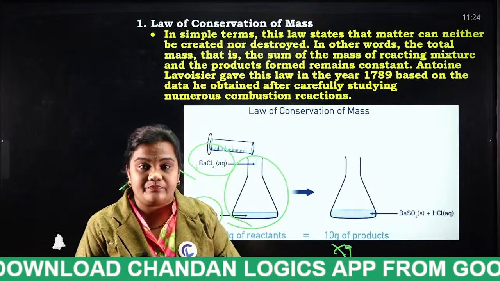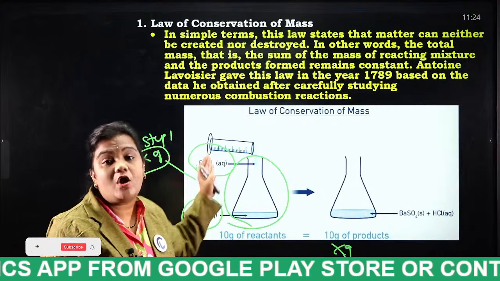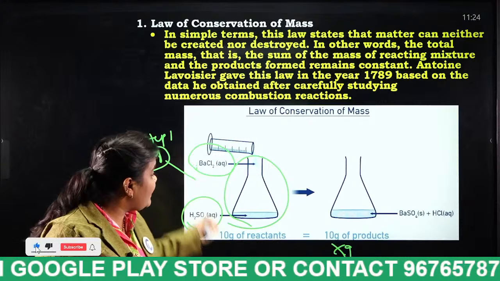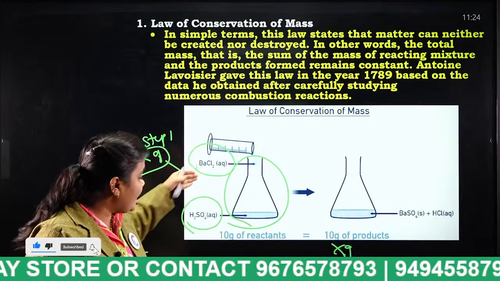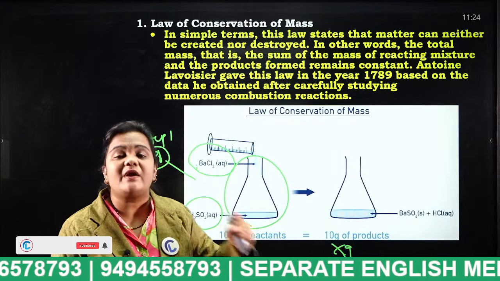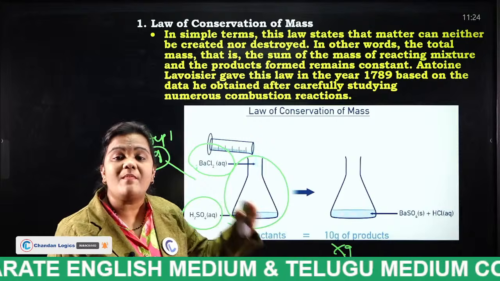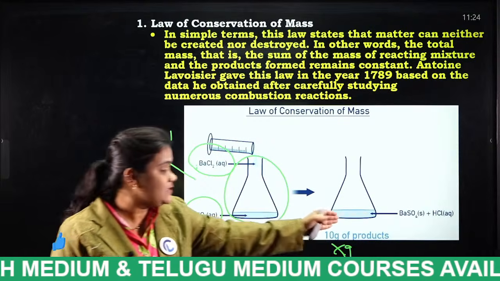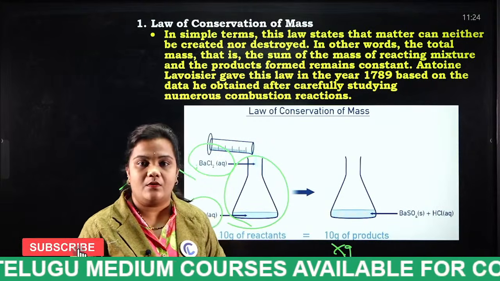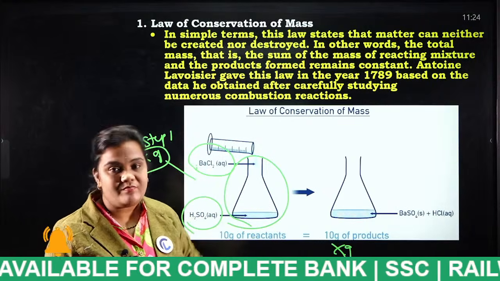The mass is neither created nor destroyed, even when we mix barium chloride and H2SO4 in a beaker, even after shaking. No mass is created or added in step 2, and this process is considered the law of conservation of mass.